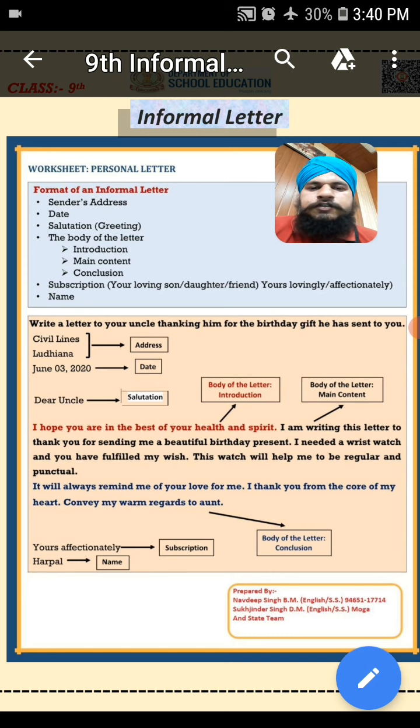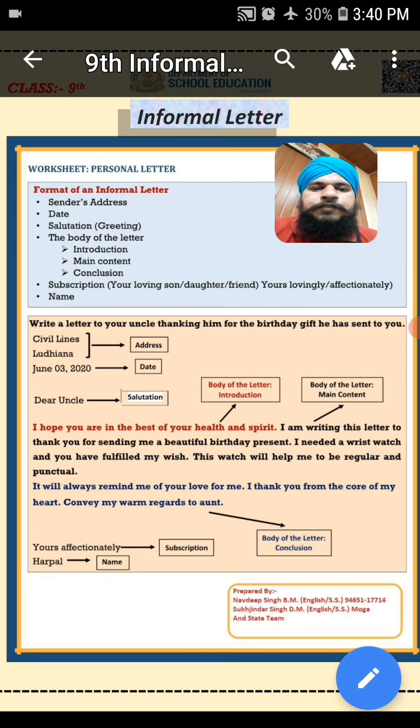After that, the body of a letter means the main content. Here you will start. Then in the body of the letter, what will we write? Three main things are there. One is introduction, then main content, then at last conclusion. So at the end of the letter, you will write the subscription.